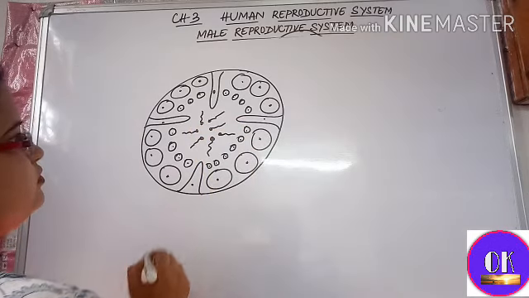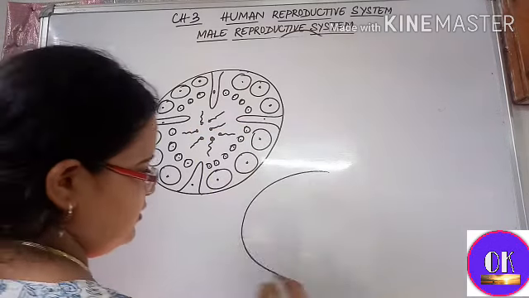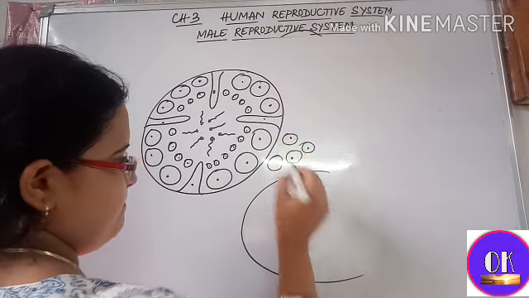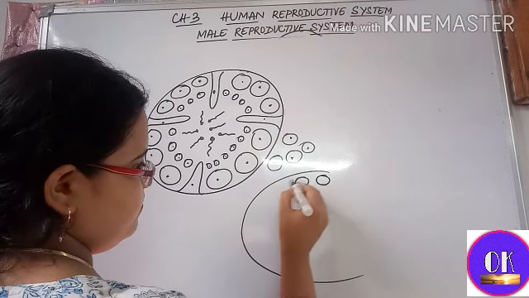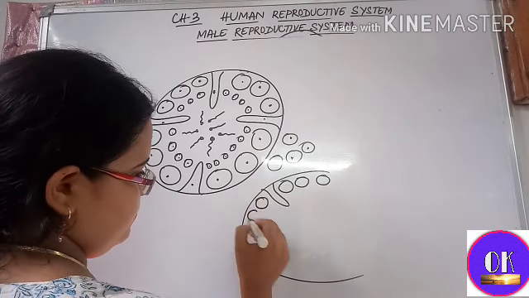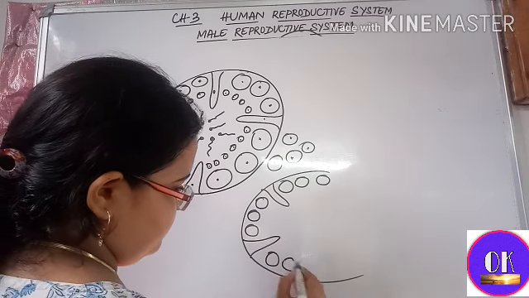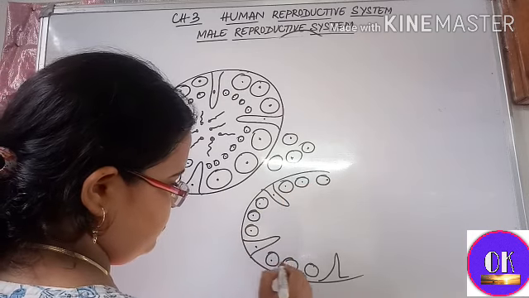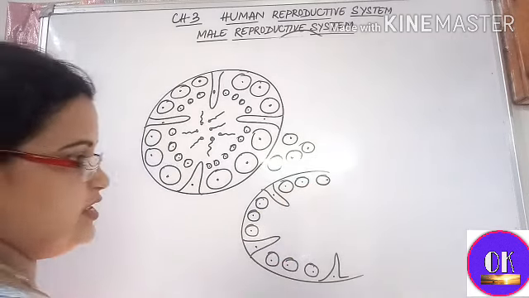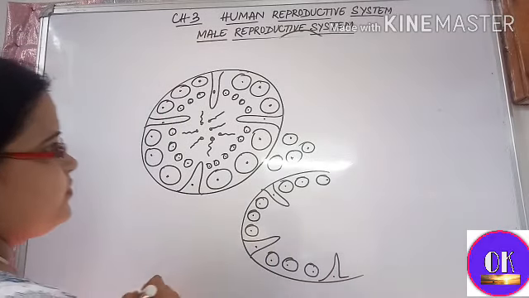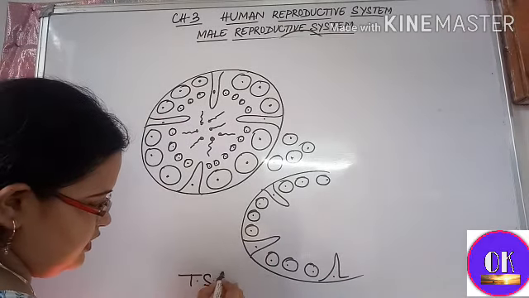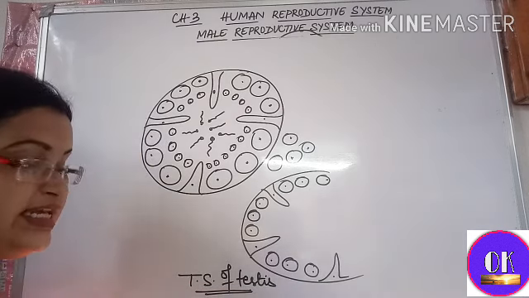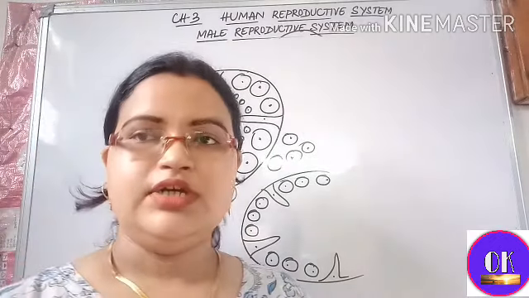From this structure you can know what are these dots that I am drawing. These are the nuclei. So this is the TS of testes.